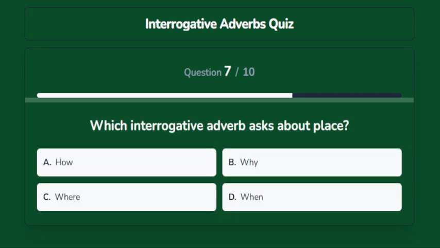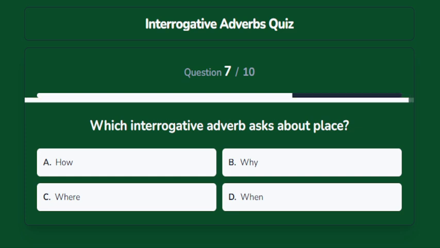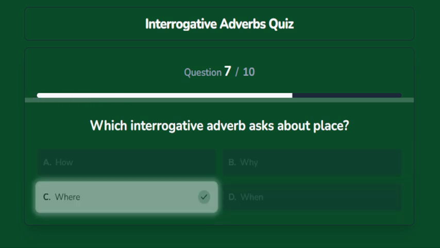Which interrogative adverb asks about place? Options are A. How, B. Why, C. Where, D. When. The correct answer is where.